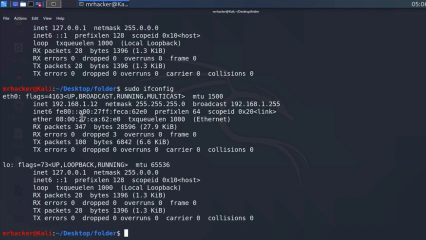MAC addresses are unique and usable in communications with your neighbor machines or simply with machines that are on your network, while IP addresses are used to communicate over internet and they can also change. Remember it like this. MAC address tells you who you are. IP address tells you where you are. So that is the ifconfig command.